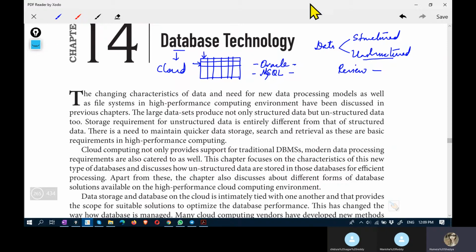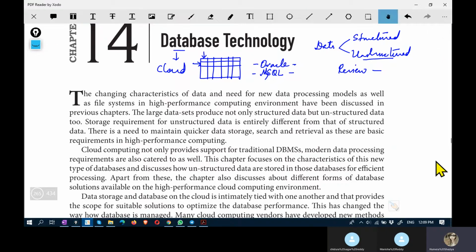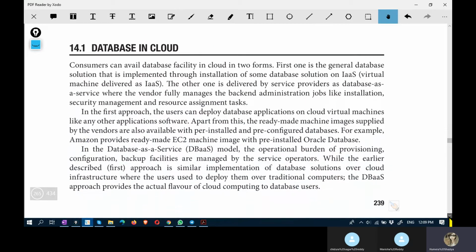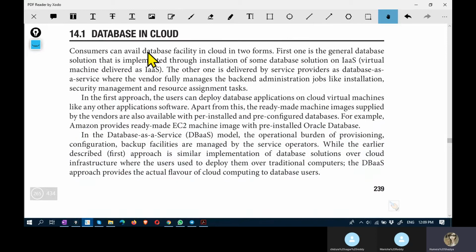This covers the introduction to database technology, and moving ahead to database in cloud.